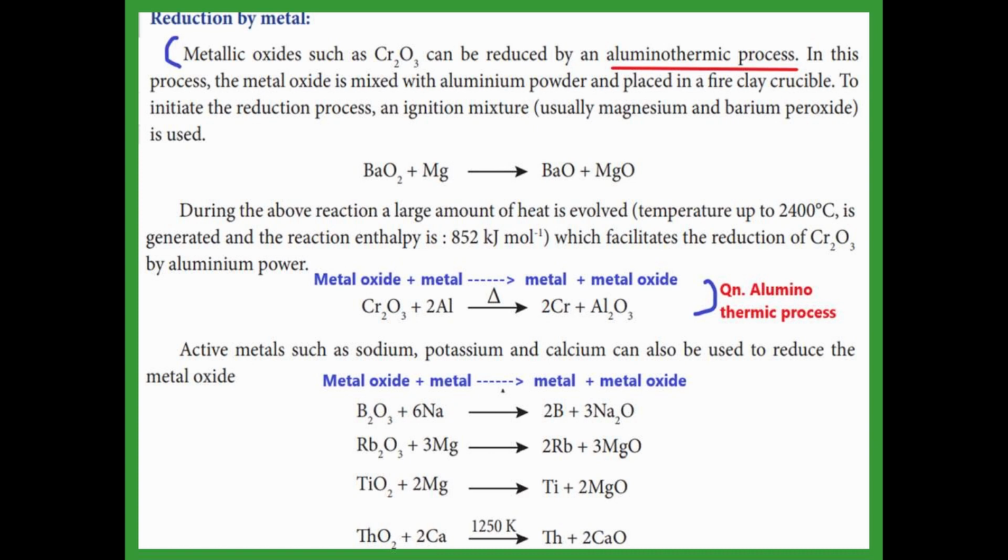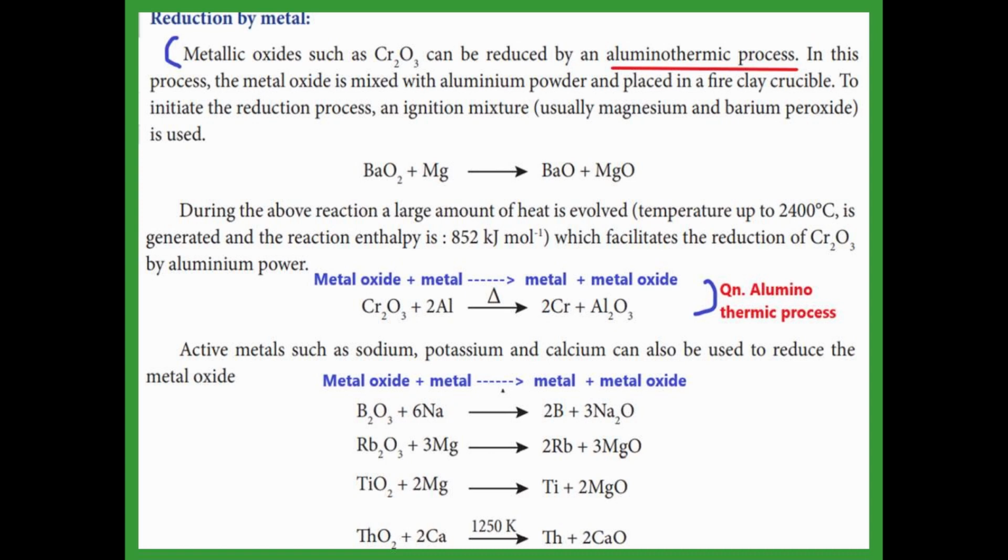So fully you have to study. In aluminothermic process, one ignition mixture we are going to use. What is the ignition mixture? Magnesium and barium peroxide. Why we are using this ignition mixture: it gives a large amount of heat. That heat is used in the reduction process.